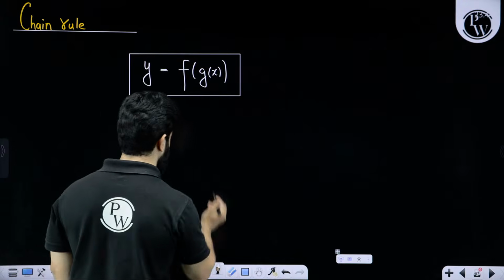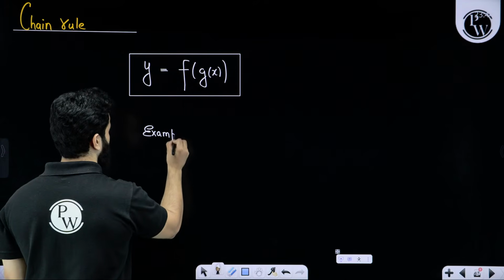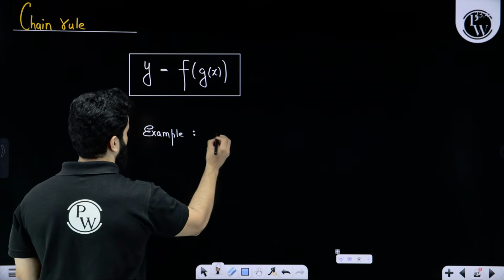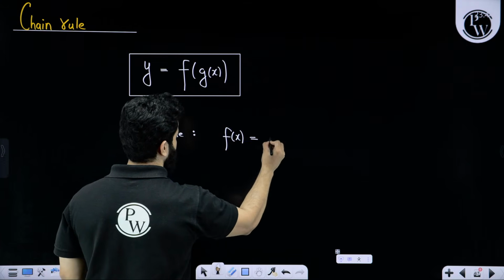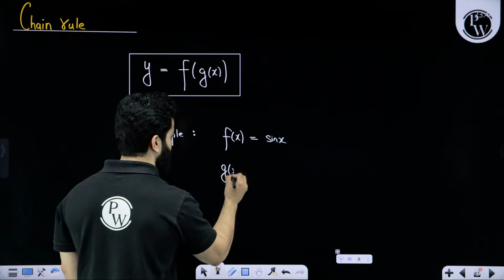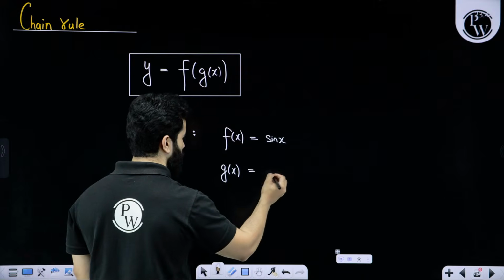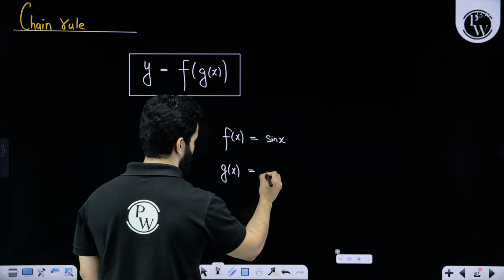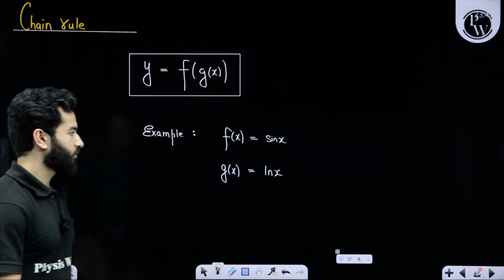Let's suppose, example, f of x is sin x and g of x is, let's suppose g of x is natural log x. Clear?